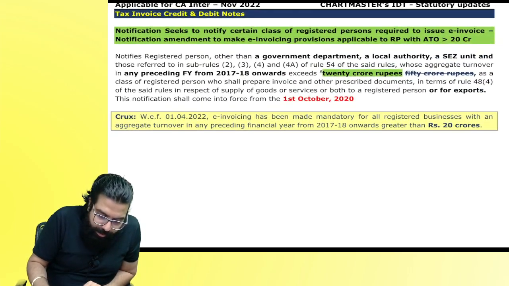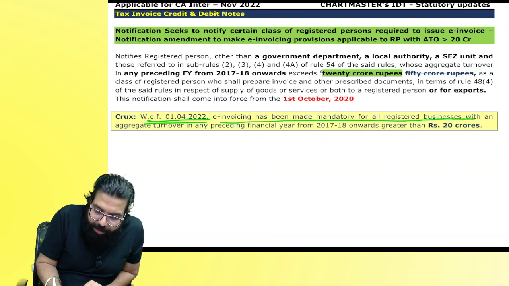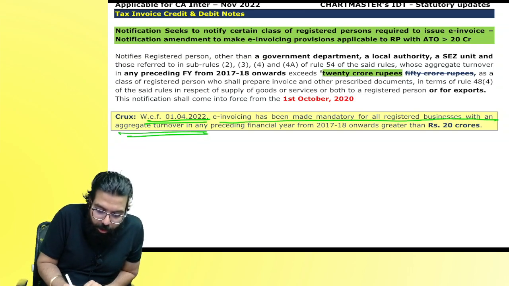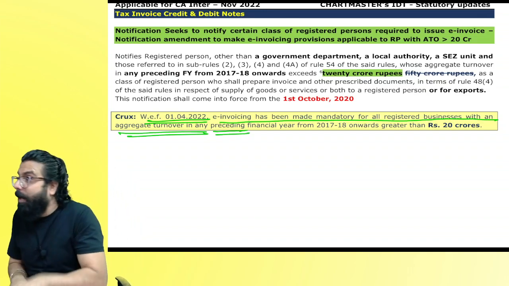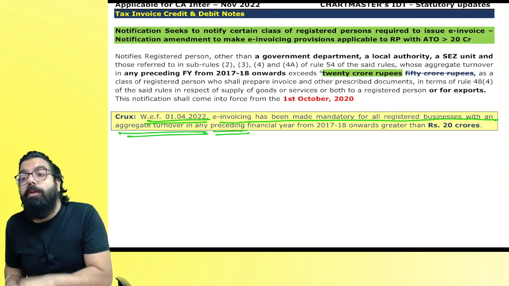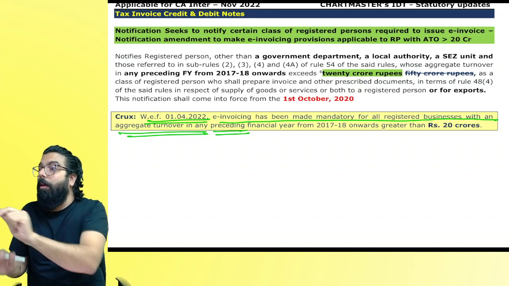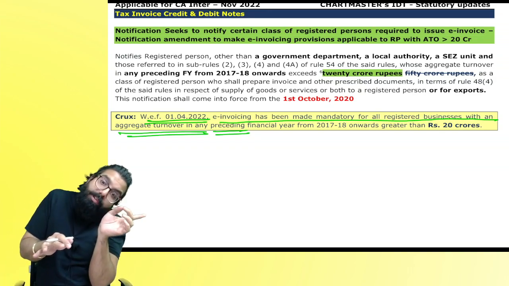What are they telling over here? With effect from 1st of April, e-invoicing has been made mandatory for all businesses with an aggregate turnover in any preceding year. Not this year. If this year your turnover crosses 20 crore, then next year onwards it will be applicable. For this year's applicability, you will have to see last year.